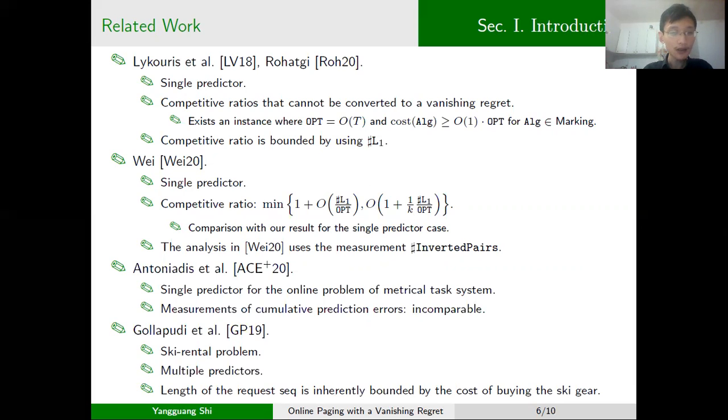In the paper by Golapudi on ICML 19, they consider the online scale rental problem and the multiple predictor setting. Notice that in the online scale rental problem, the length of the requests is implicitly bounded by the cost of purchase or buying the sky equipments. However, in our case, the challenge mainly comes from the unbounded request sequence. This is a major difference between our work and their work.